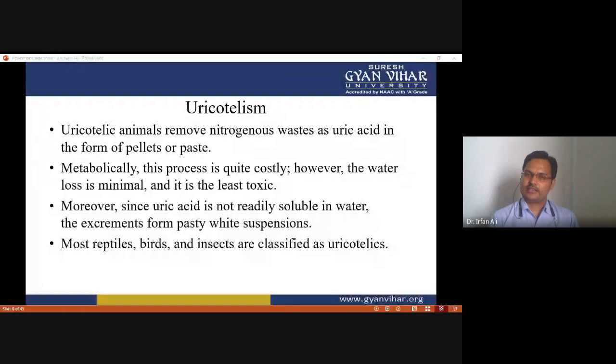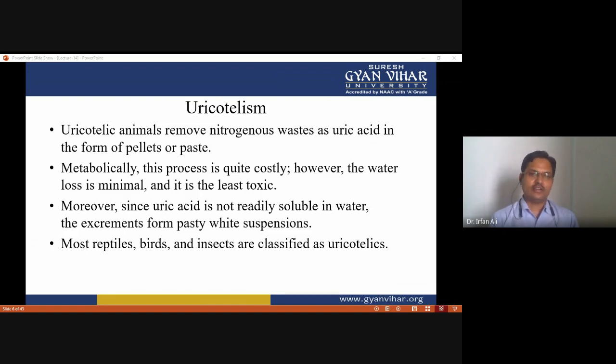The next one is uricotelism. Uricotelic organisms remove nitrogenous waste as uric acid in the form of pellets or paste, and metabolically this process is quite costly.